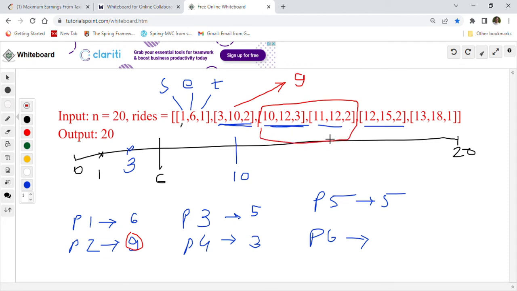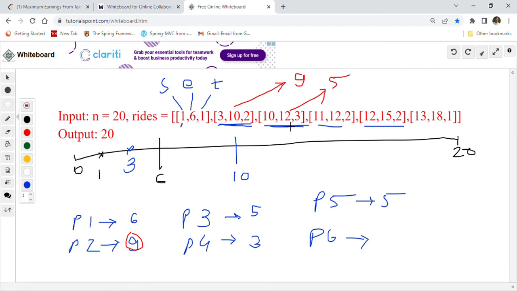Both passengers are ending at 12, this one is starting at 10, and this means this is going to give us $5 profit, and this is going to give us $3 profit. So we'll choose $5 profit, right? Because we want more profit. So we'll choose this, he will give us $5 profit.